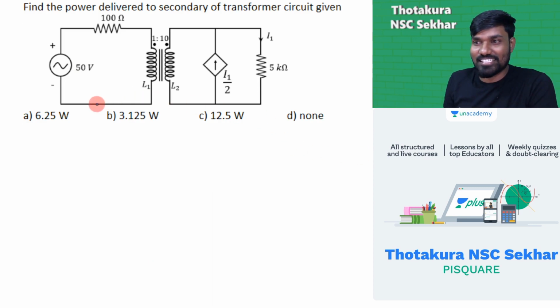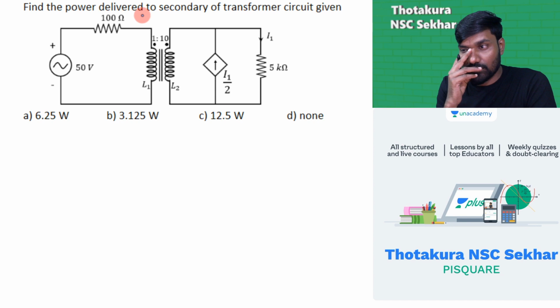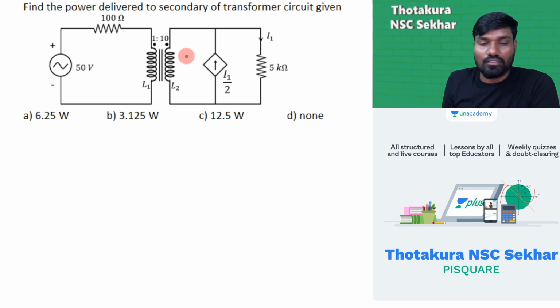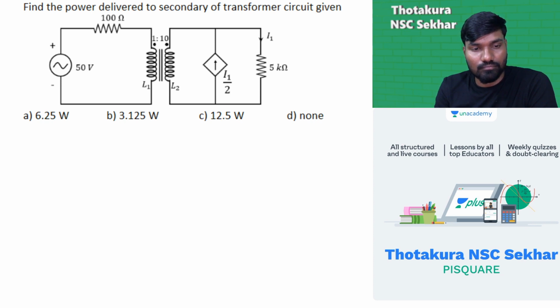Now, let's see how many of you can answer this. Find the power delivered to the secondary of the transformer circuit. Just give it a try.